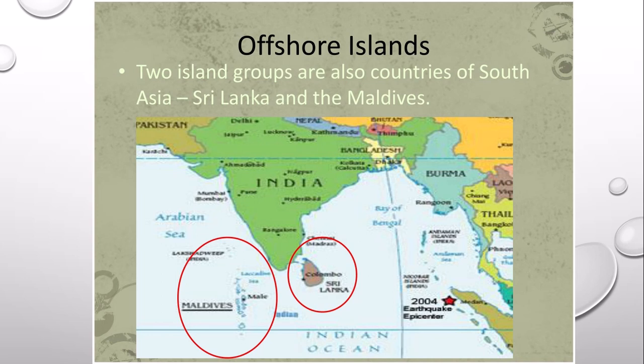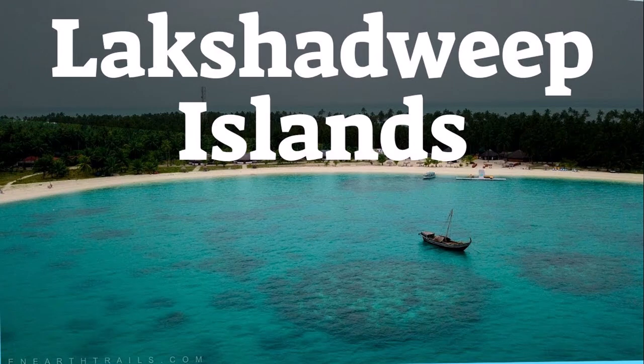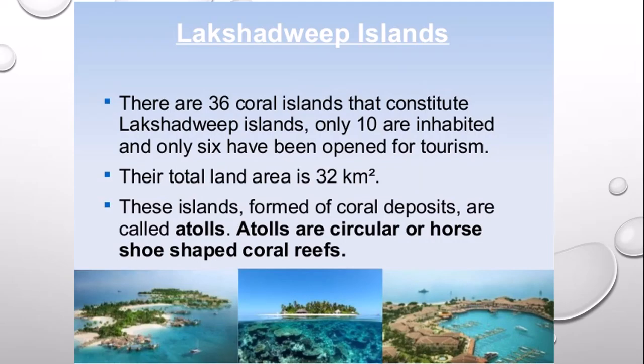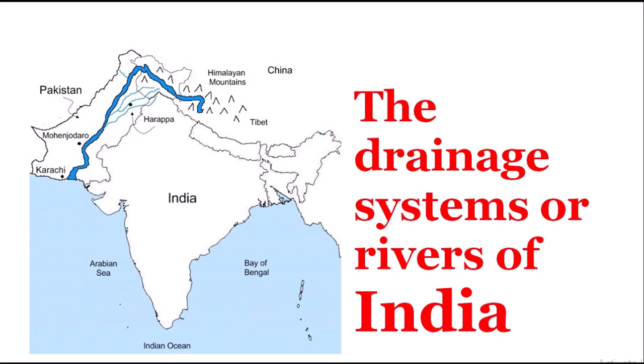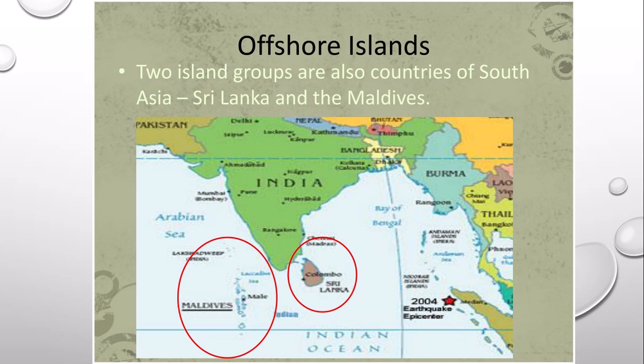So there are many uncountable islands all around the earth. When we say India, you might have seen the shape of India on the map, but students, we should also remember that the Andaman and Nicobar Islands and Lakshadweep Islands are also part of India. These are actually union territories. Earlier you have learnt about states and union territories. This also comes under that. Nearby, we have even Sri Lanka shown over there. That is also an island near our country, a neighboring country. Japan is also an island country. But we are learning only about India, and here we have seen the Andaman and Nicobar Islands and other offshore islands.